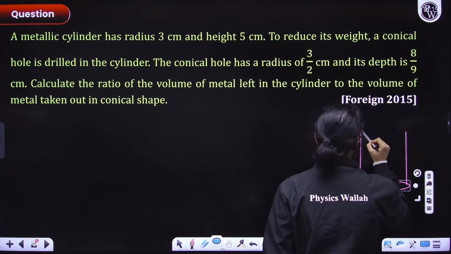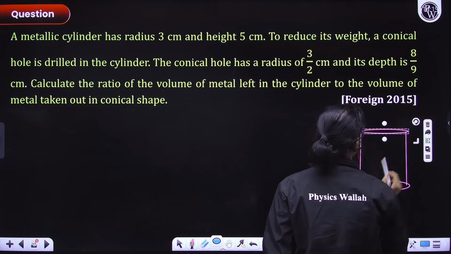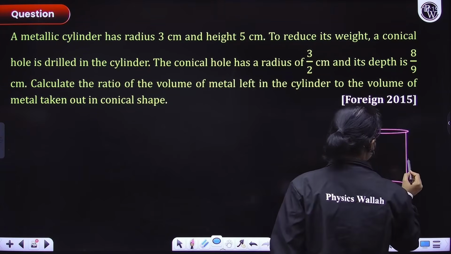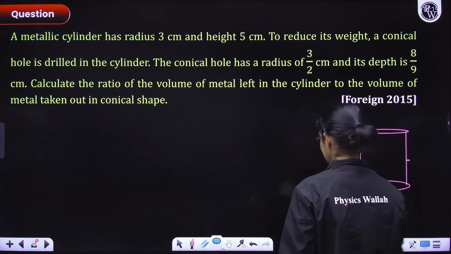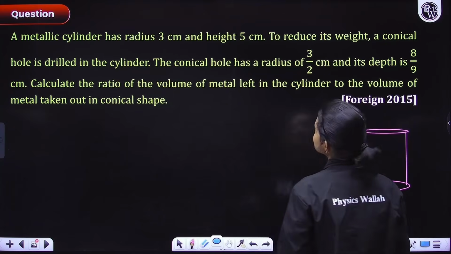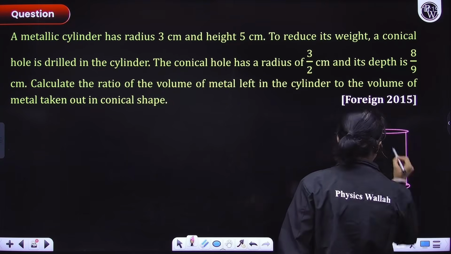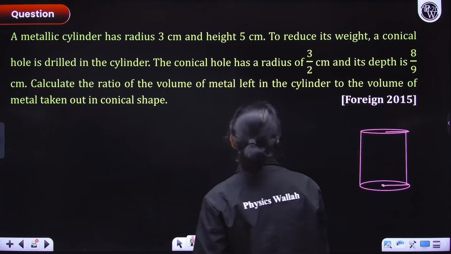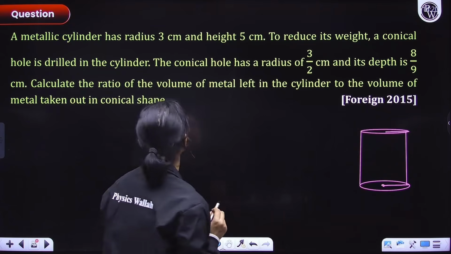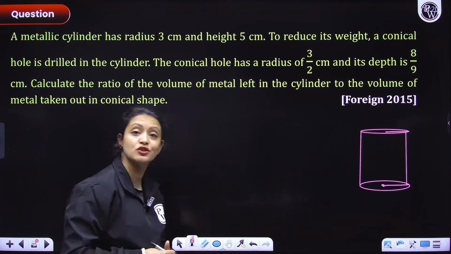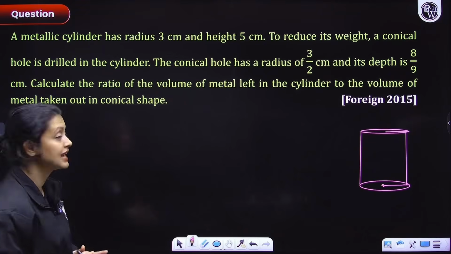One minute, everyone. Yes, so this is the cylinder. The radius is given as 3 centimeters. Okay. Now what is happening? To reduce its weight, a conical hole is drilled in the cylinder. The conical hole has a radius of 3 by 2 centimeter and its depth is 8 by 9 centimeter.